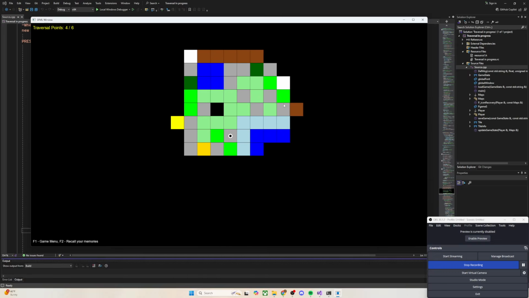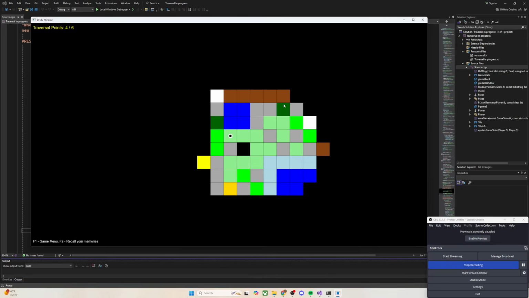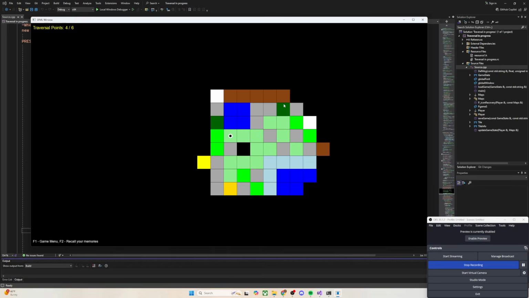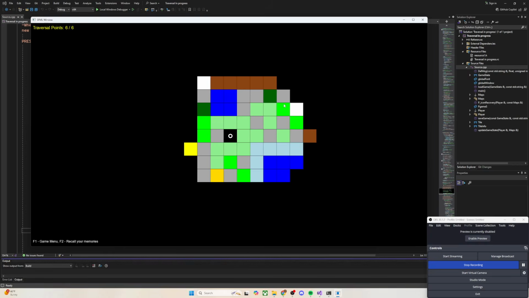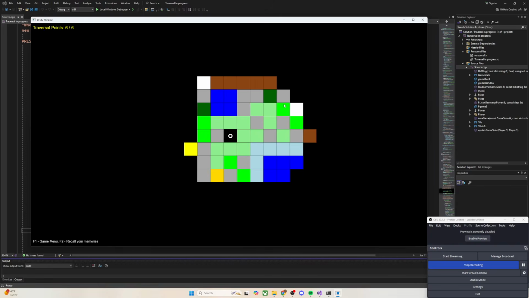So I'll be careful. And then I went into the water that was too deep to swim, so I can't go any farther that way. And this is the size of this map, because I really haven't worked on the map. This is the first time I've done anything beyond just a bunch of gray tiles. So I'm going to try to go top left, right? But I'm down to 4 here and I can't go up because that water costs me too much. I can go left and now I'm at 1. So really I can't go up because that costs too much. So this white tile up in the top left, I cannot get to.